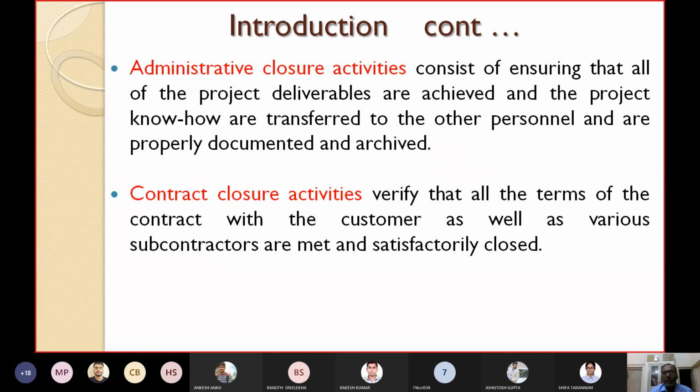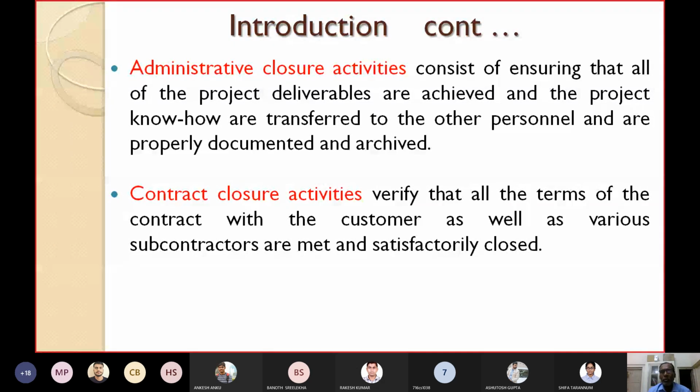The administrative closure activities consist of ensuring that all of the project deliverables are achieved. So what you have planned earlier, all the project deliverables are achieved, and the project know-how is transferred to the other personnel.